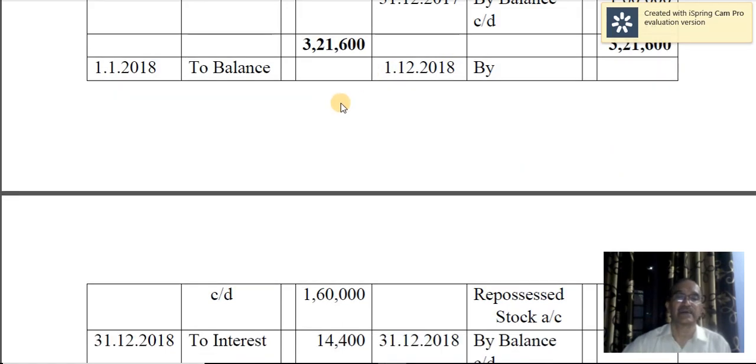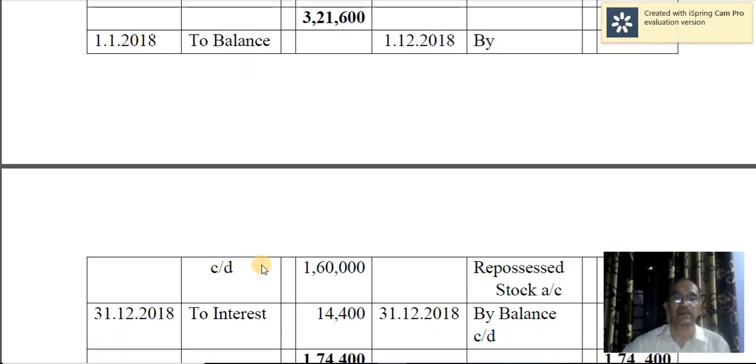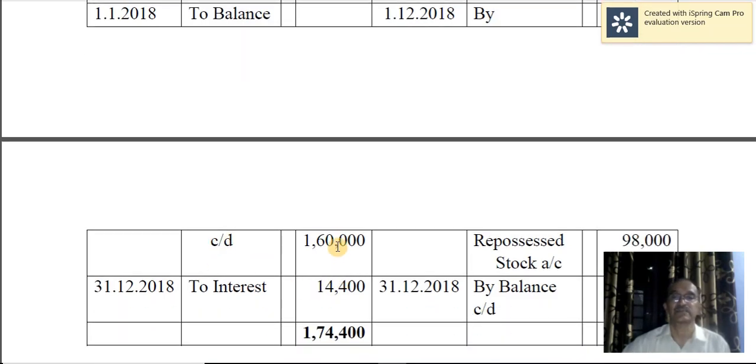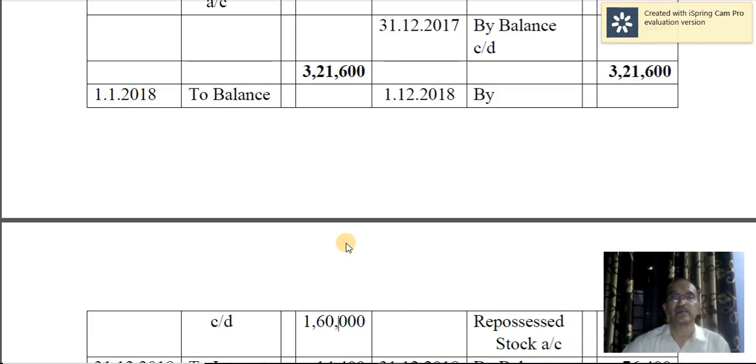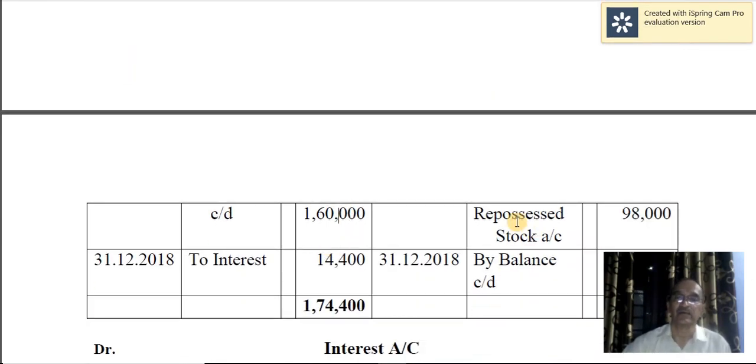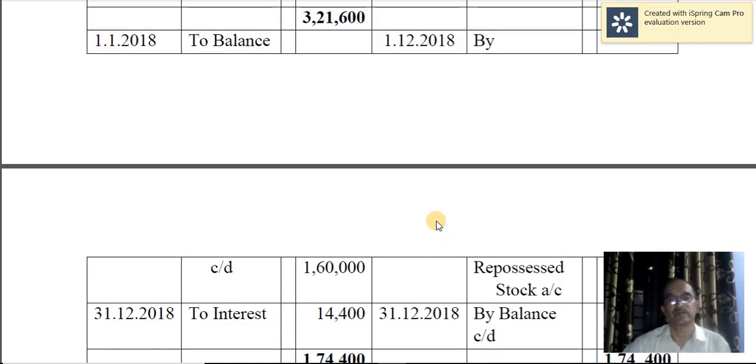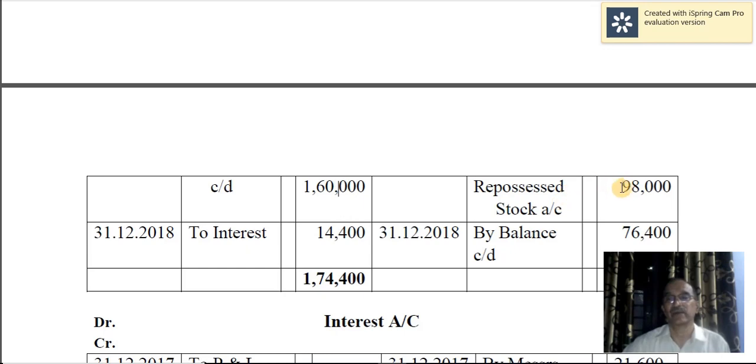Then for the second year, the balance brought down should be 1,60,000. Then 2 trucks are taken over by Souza Motors at an agreed value, and agreed value is 98,000 rupees. Before that, interest is charged, and that is 14,400.